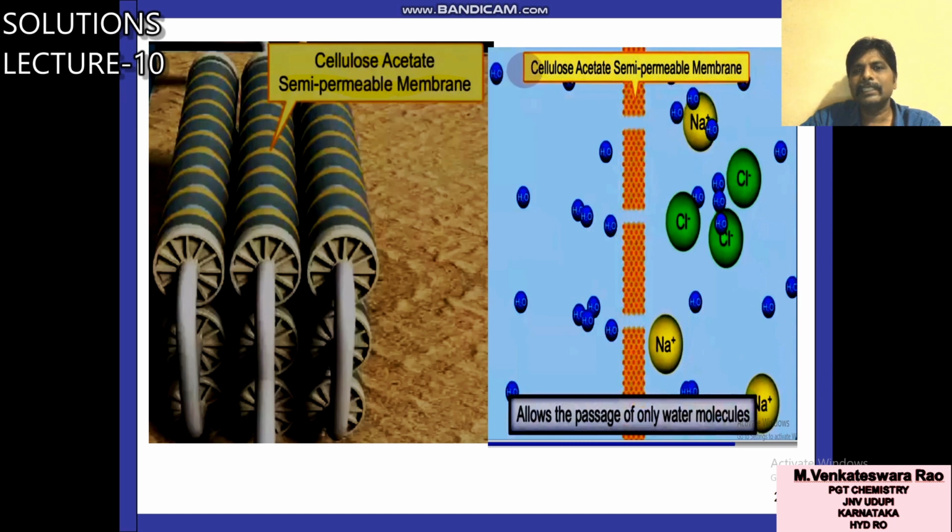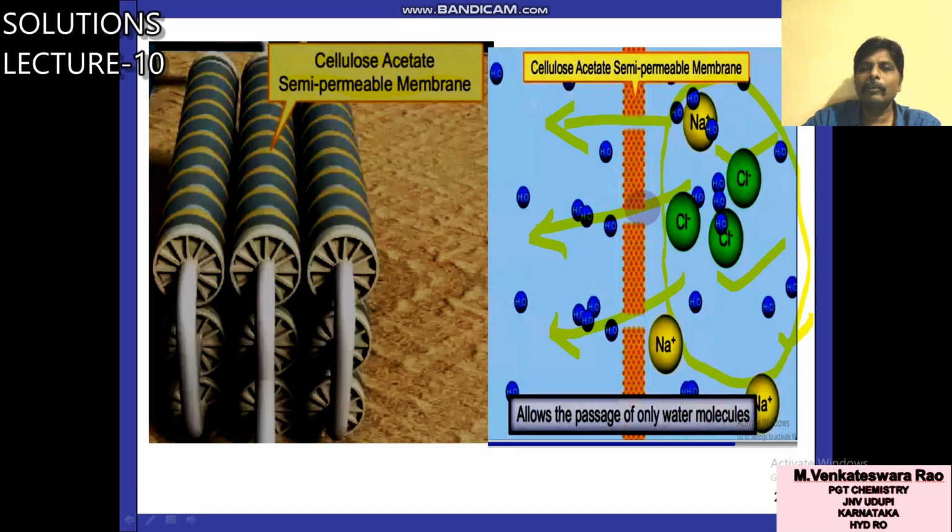At the start of this lesson I explained that cellulose acetate allows the flow of only water. Only water will flow like this. All other ions, all other impurities are settled here only. So this pure water only you will get from this membrane. The cellulose acetate allows the passage of only water molecules. It is the principle involved in the purification of seawater to get pure drinking water.